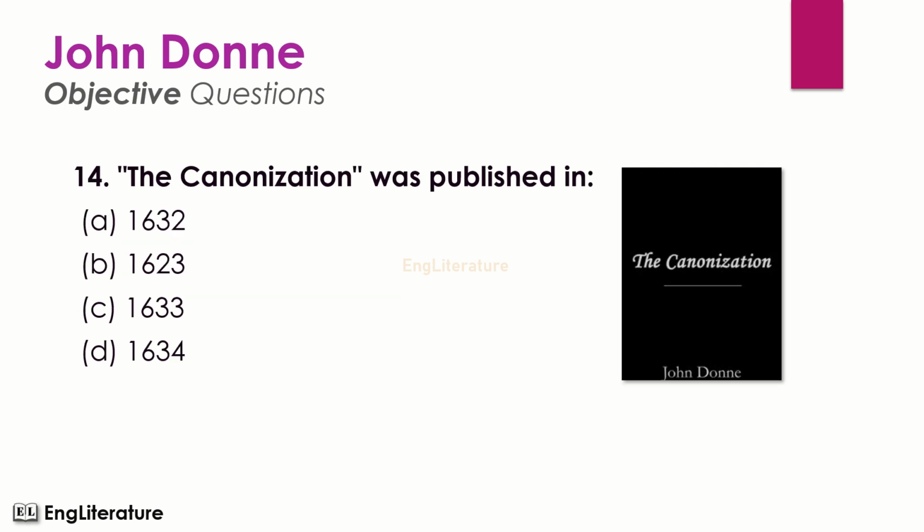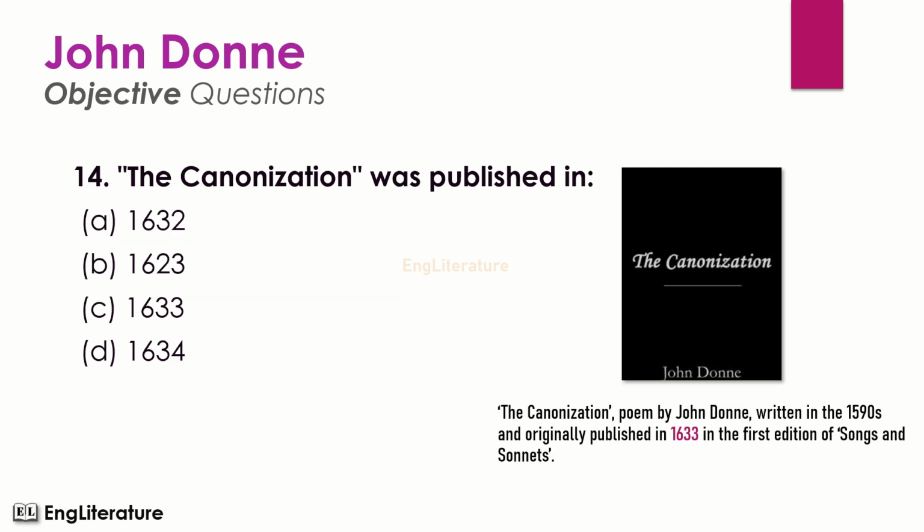The Canonization was published in. The Canonization, a poem by John Donne, was written in the 1590s and originally published in 1633 in the first edition of Songs and Sonnets. Here the right option is number C. The Canonization was published in the year 1633.